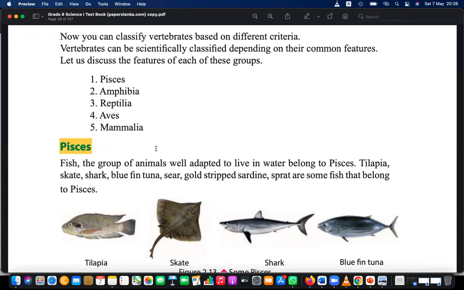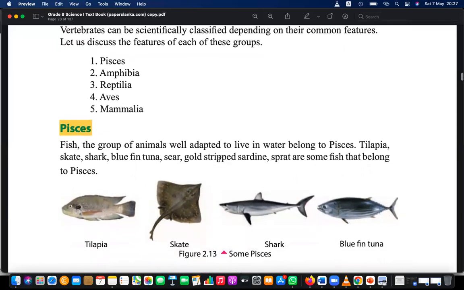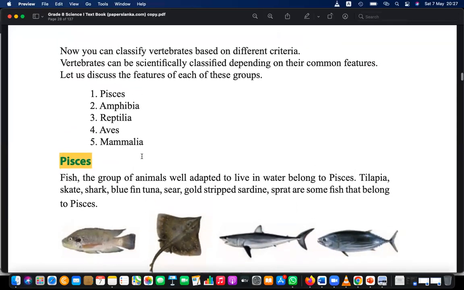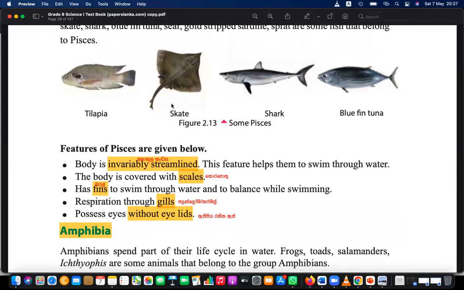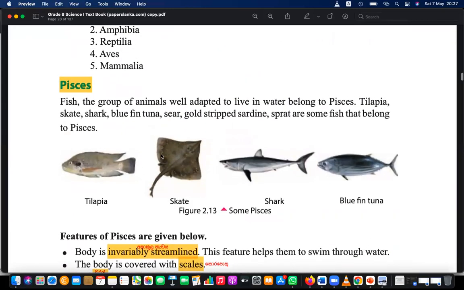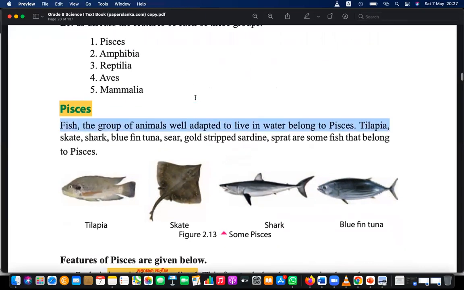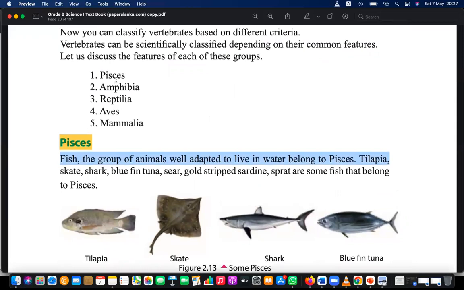What is the living habitat of fishes? Where do they live? What is the habitat? The places. Yes, you can see mostly these are fishes. They live in water. So remember the first category, fishes. This is a group of animals that are adapted to live in water.